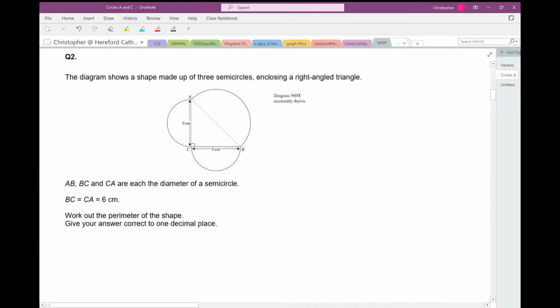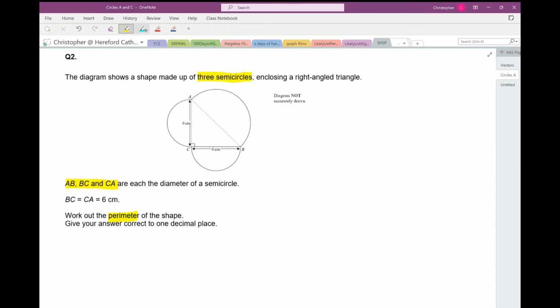Question 2. Right, the diagram shows a shape made up of 3 semicircles enclosing a right-angled triangle. Okay, now the straight lines here, the edges of the triangle, are each a diameter of a semicircle, and you know that this length is 6 and this length is 6. Okay, we've got to work out the perimeter of the shape.